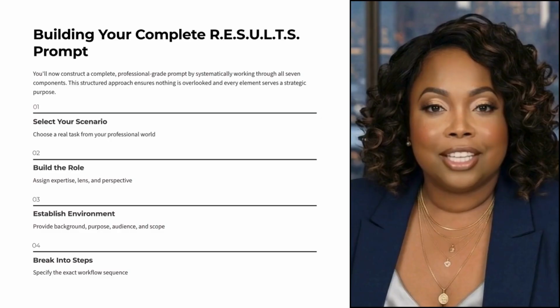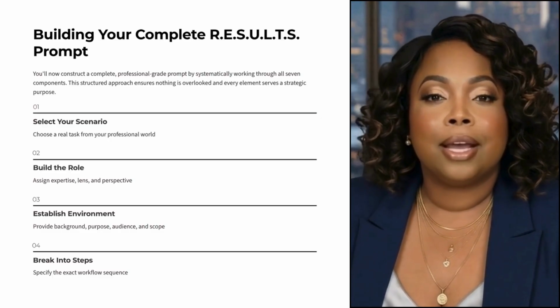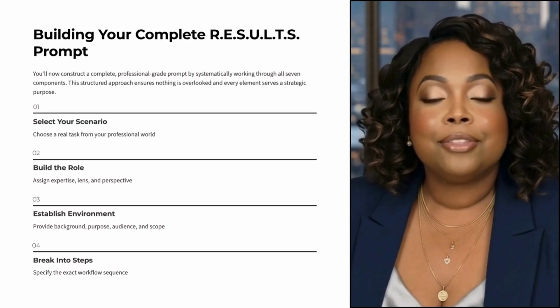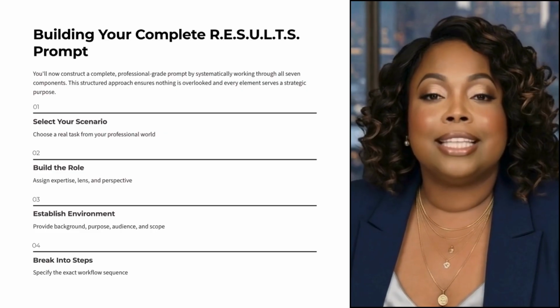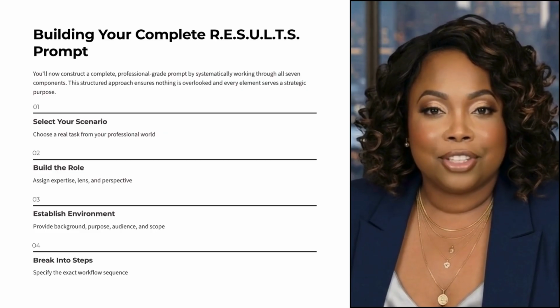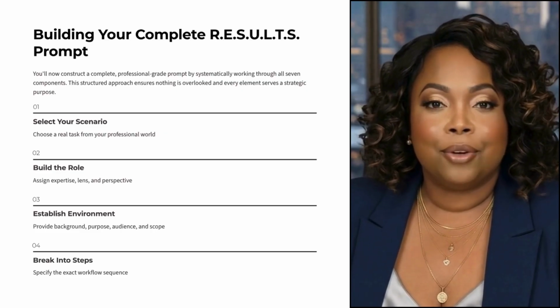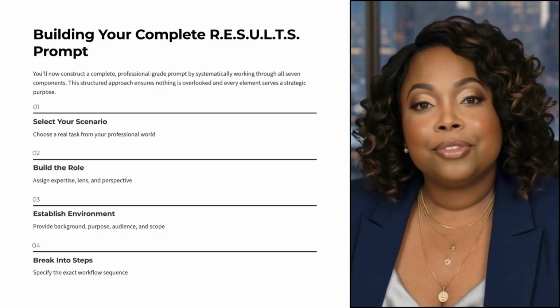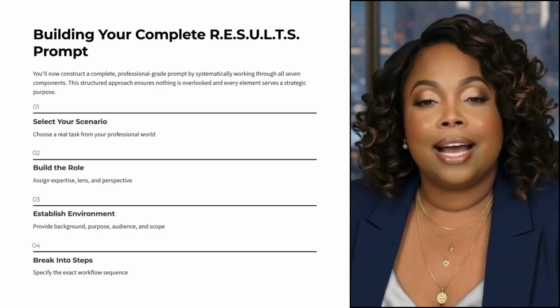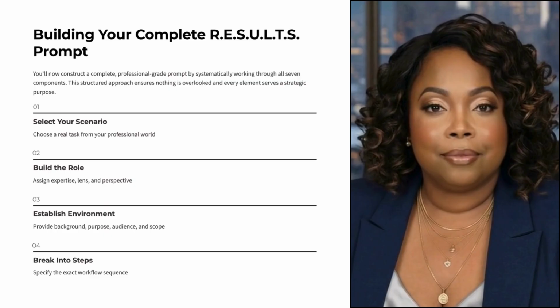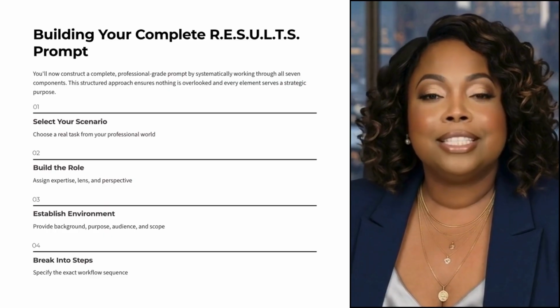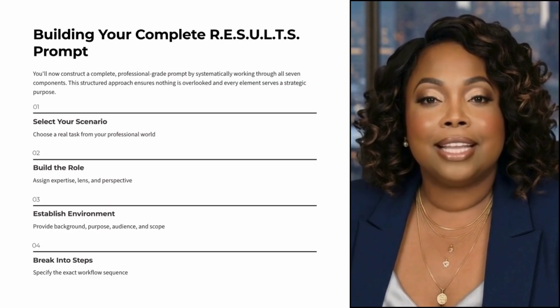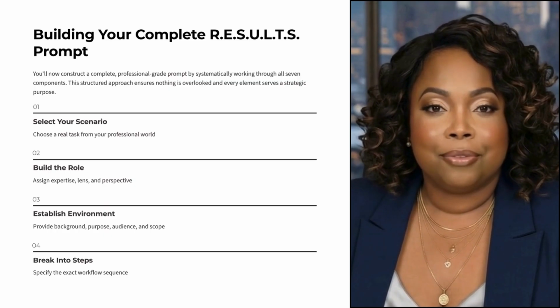Now you will construct a complete professional-grade prompt using all 7 components of the framework. Here is the process step by step. First, select your scenario. Choose a task that reflects real work you would assign to AI. Second, build the role. Assign expertise, a perspective, and the lens the model should operate from.